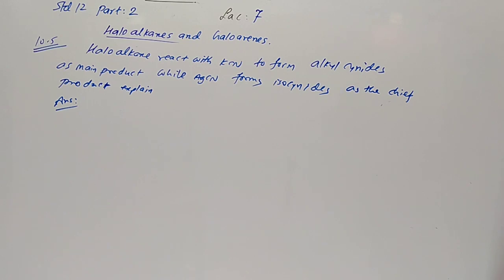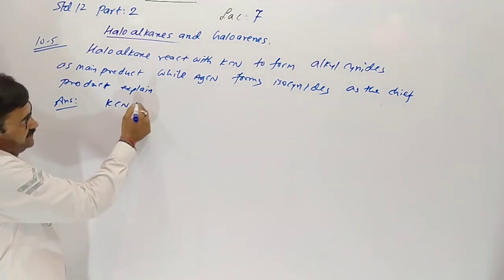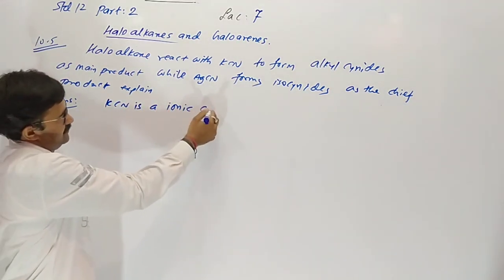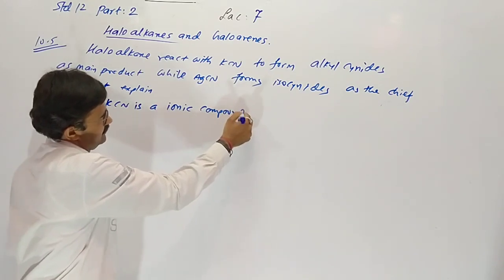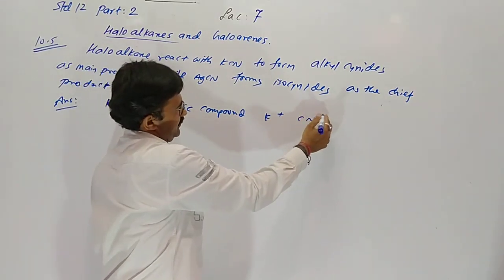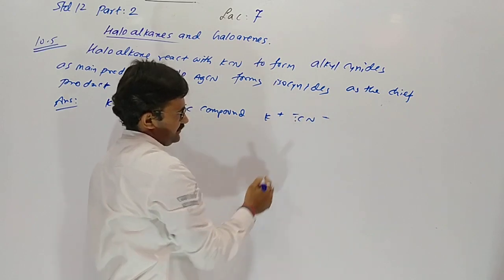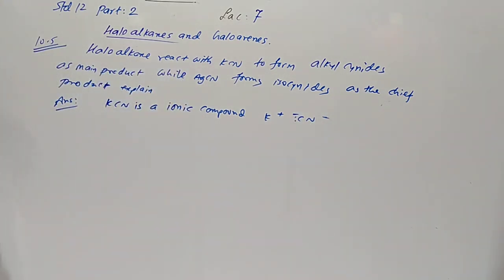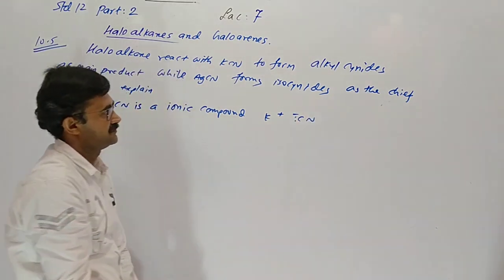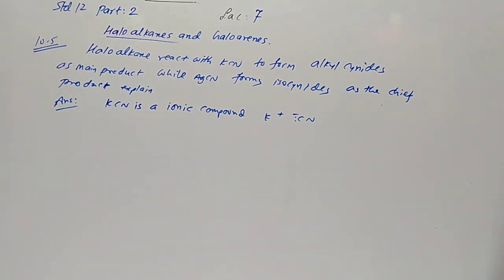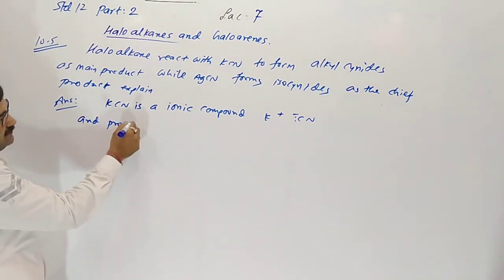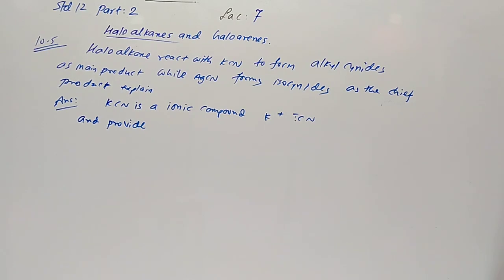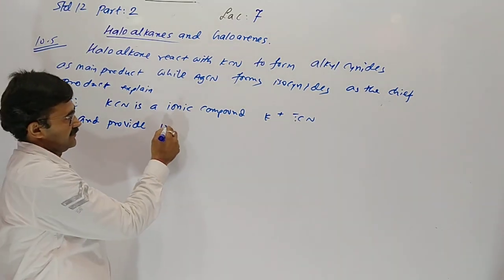KCN is predominantly ionic. KCN is an ionic compound which gives K plus and CN minus in water. Ionic compounds easily dissolve in water and provide ions in solution.